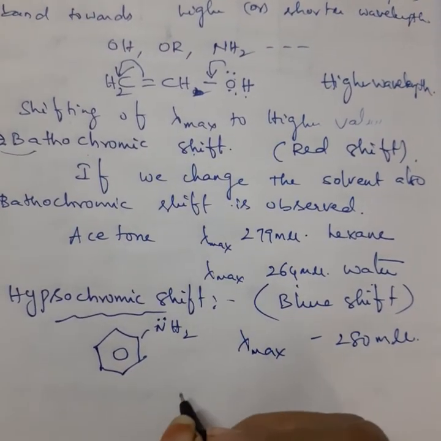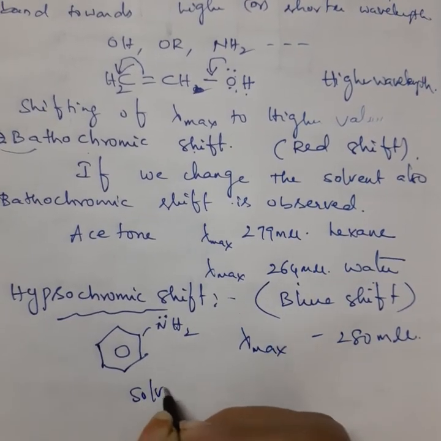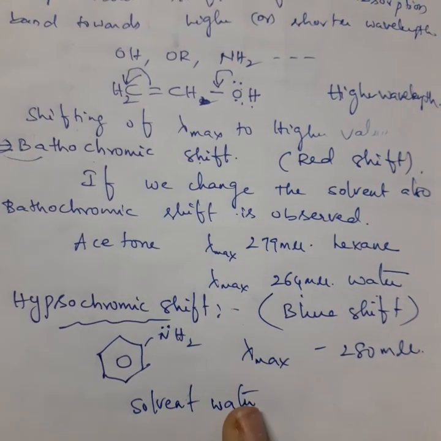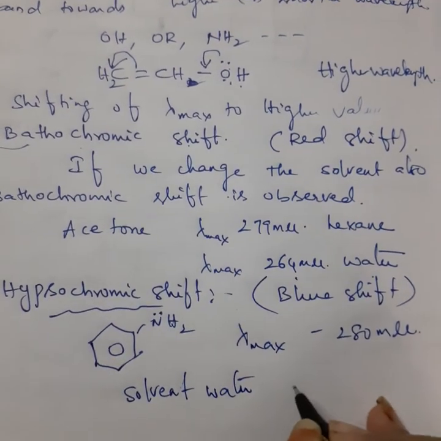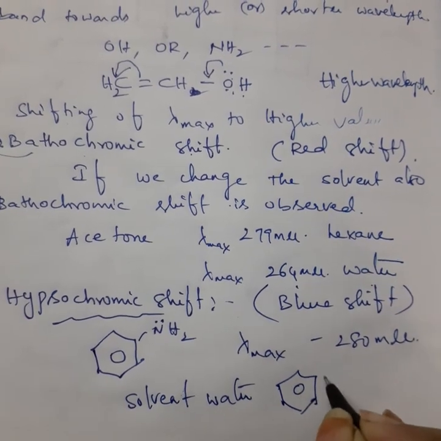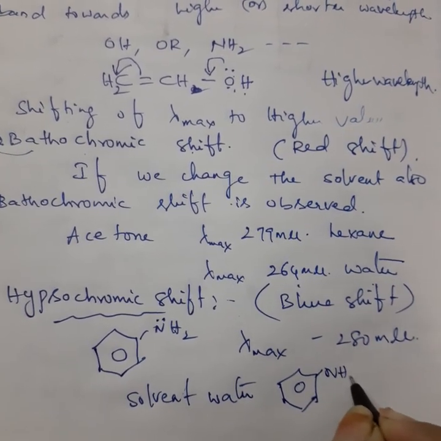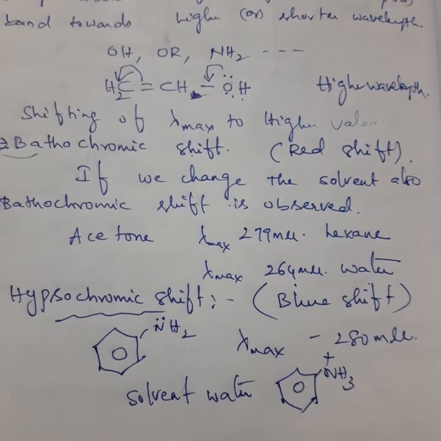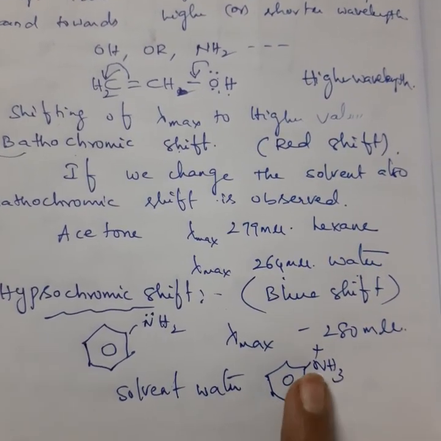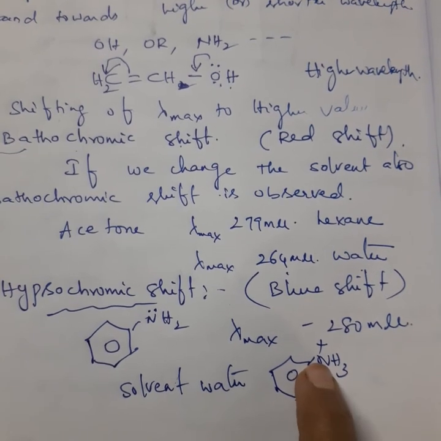But if you change the solvent, if you selected the solvent as water, automatically this aniline will turn into anilinium ion, that is NH3 plus. So here there are no free electrons upon nitrogen.